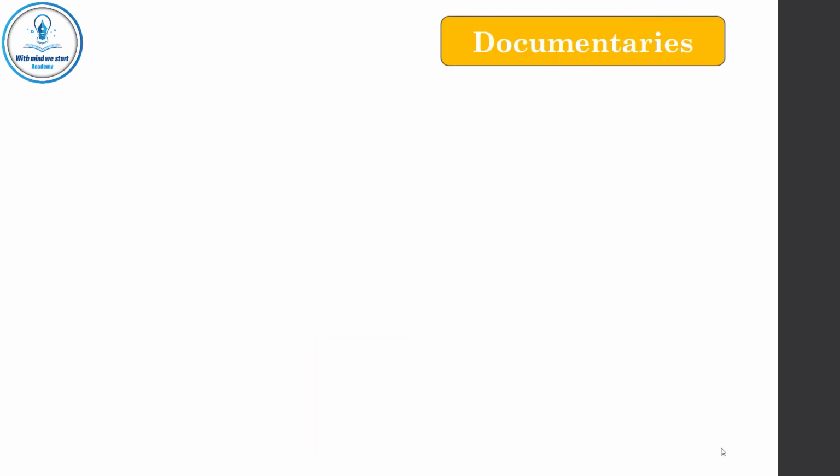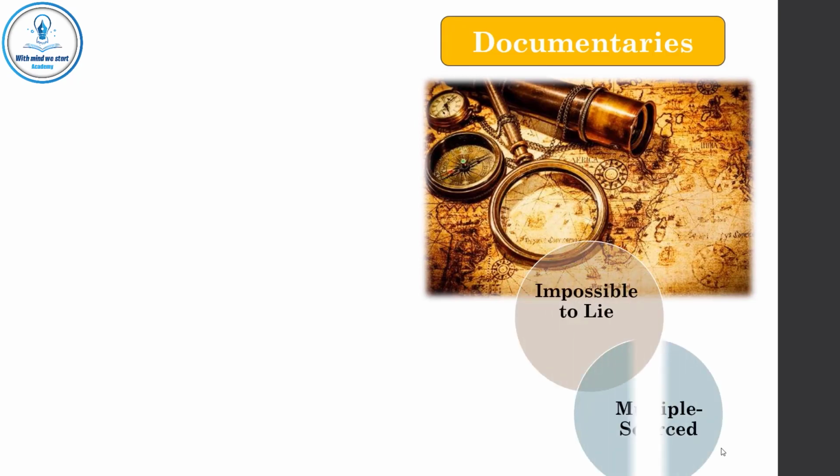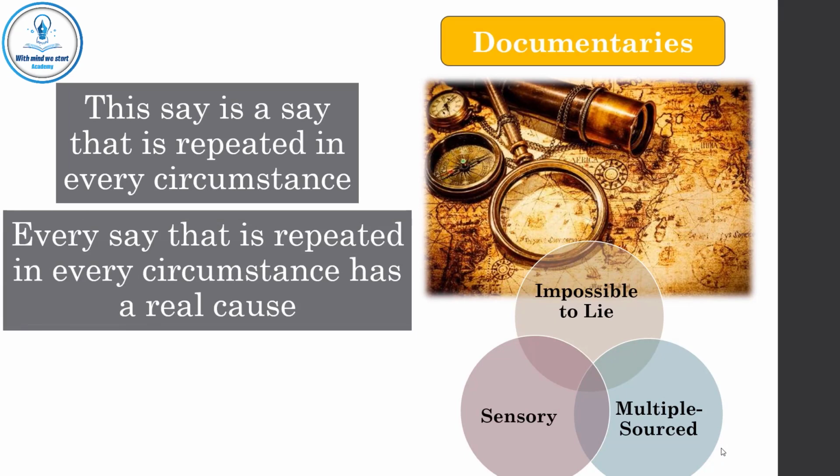Some people try to deny documentaries or documentary judgments, which are judgments that depend on essays, reports, or texts that are impossible to lie, multiple sourced, and based on sensory witness. Documentaries, in fact, are like experimentals. We may say that this saying is repeated in every circumstance. Every saying that is repeated in every circumstance has a real or an essential cause.